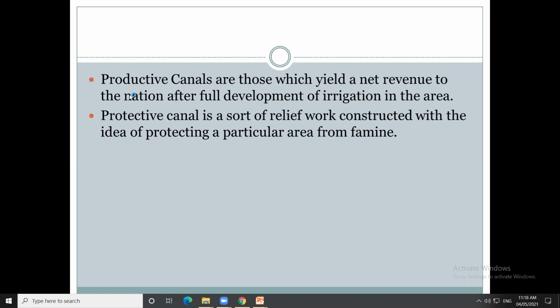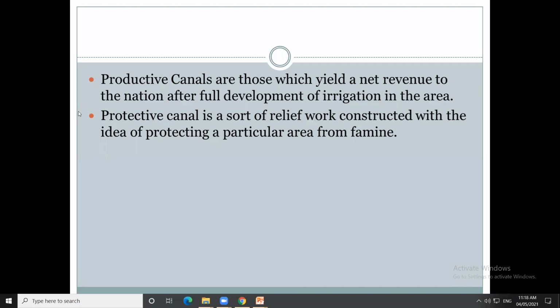What are productive canals? Productive canals are those which yield a net revenue to the nation after full development of irrigation in the area. So after irrigation development in the particular area, the canal brings net revenue to the nation, which leads to economic growth. After a productive canal is constructed, it will generate yield and income.